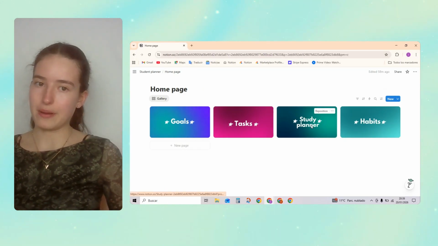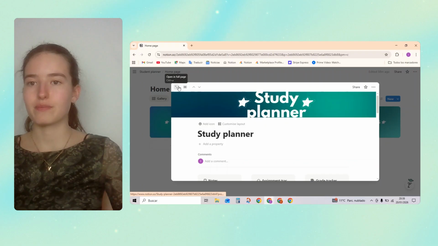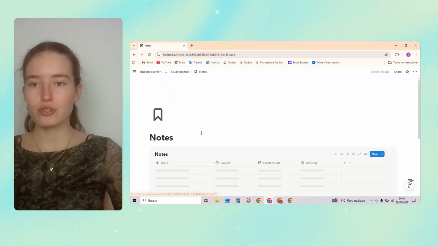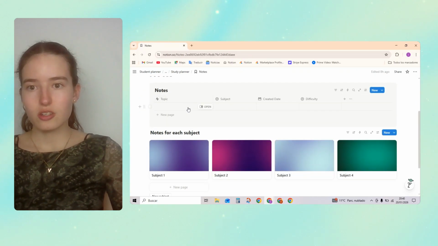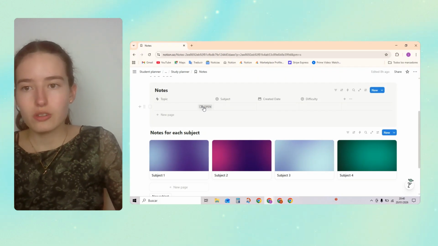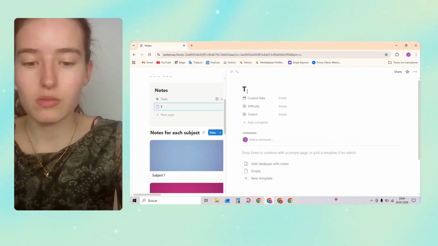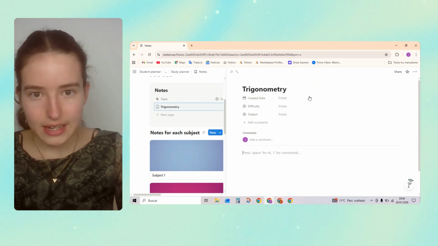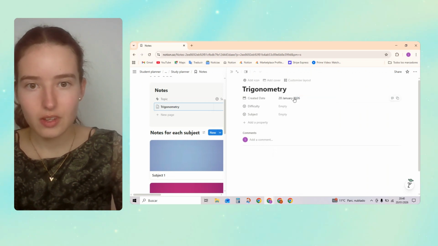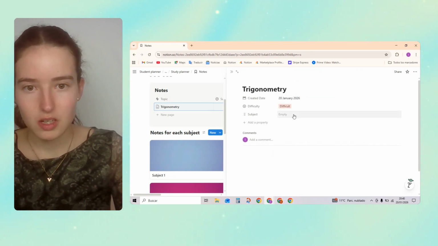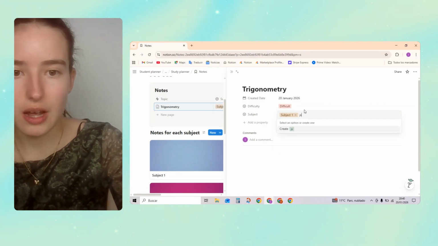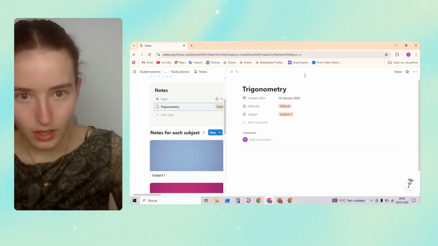Now we've got the study planner. This is the important bit. So first of all, over here, we've got 3 links. We've got notes. This is to literally create your notes. Let's say new notes, trigonometry. Create a date, today, difficulty, subject 1. If you want to create a new subject, just type it in. And that would be it.